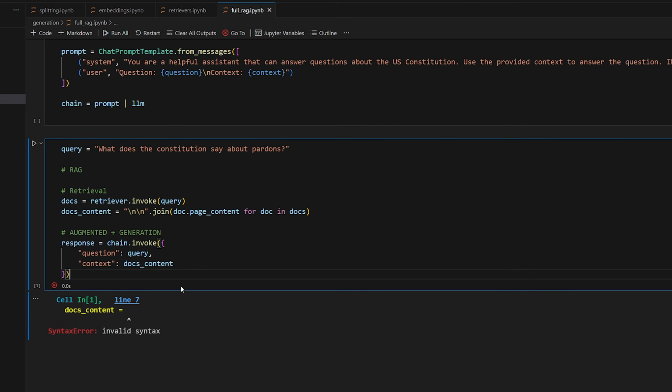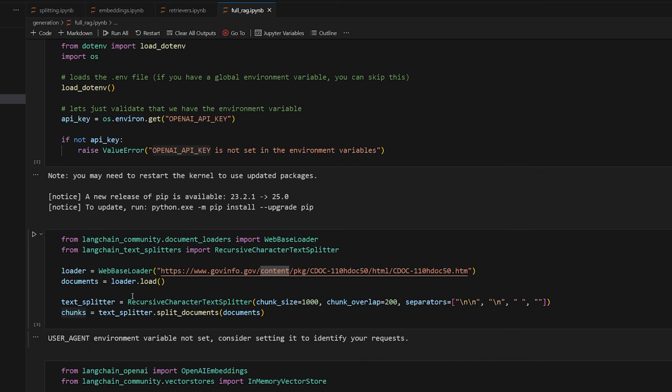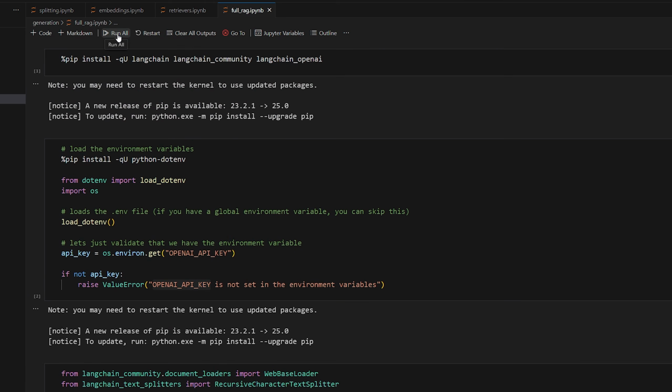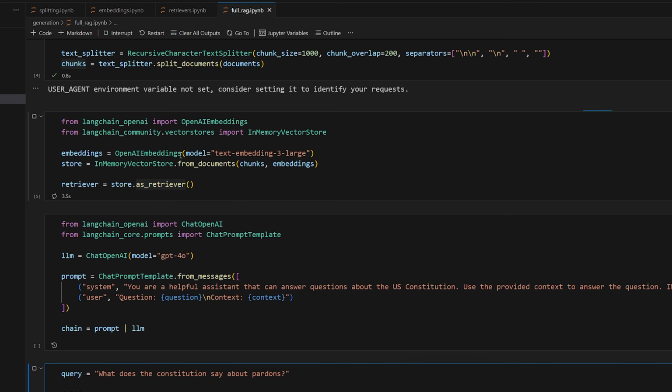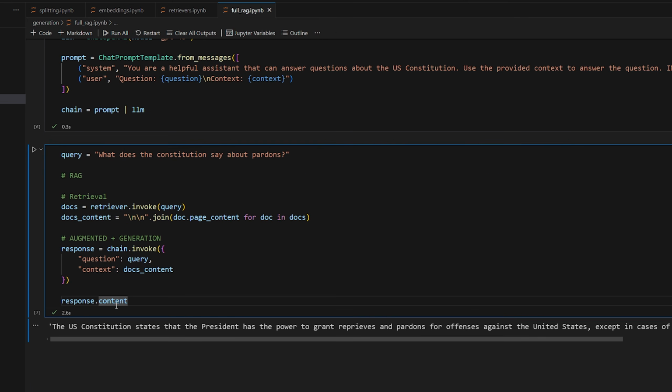And that's it. Now we can just go ahead and do response.content, and that should give us a response from the large language model. So let's run it. First we've got to go back up to the top here. Let's just run everything from scratch. Okay, setting up a retriever. It's indexing everything, so it takes longer. And then this is done. And then finally, here we go.